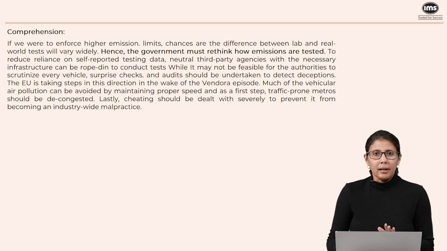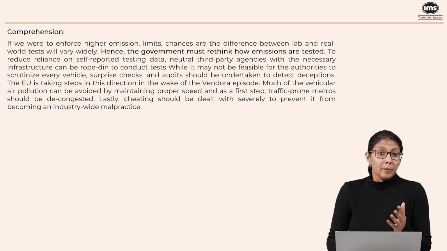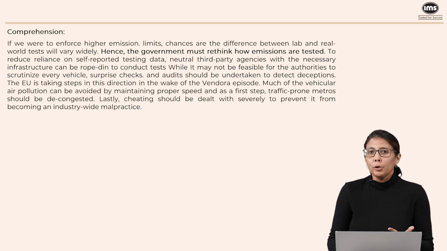Now let's take a look at the last paragraph. Now here the author is giving some specific suggestions as to how we can enforce stricter fuel emission norms. For example, to reduce reliance on self-reported data, remember that we don't actually conduct the tests at governmental premises. The automaker is supposedly going to conduct the test and provide the data. So this we don't really want to do. So what should we do? We should get neutral third-party agencies with the necessary infrastructure. So instead of relying on the automaker who has every motive to cheat, we are looking at a third party. Apart from that, since we can't check every vehicle, we should conduct surprise tests just to make sure that whatever data is there is actually correct or accurate.